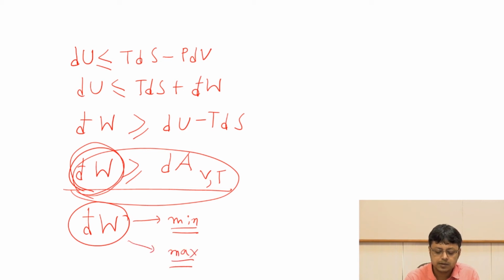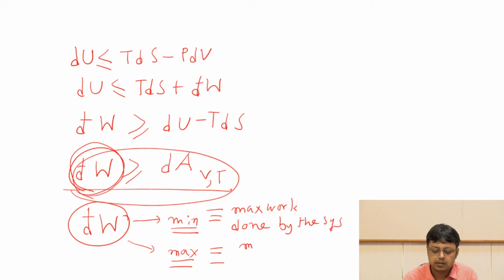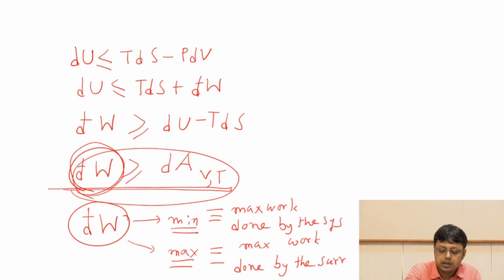So from the system perspective, this is equivalent to maximum work done by the system, and this is nothing but the maximum work done by the surroundings.